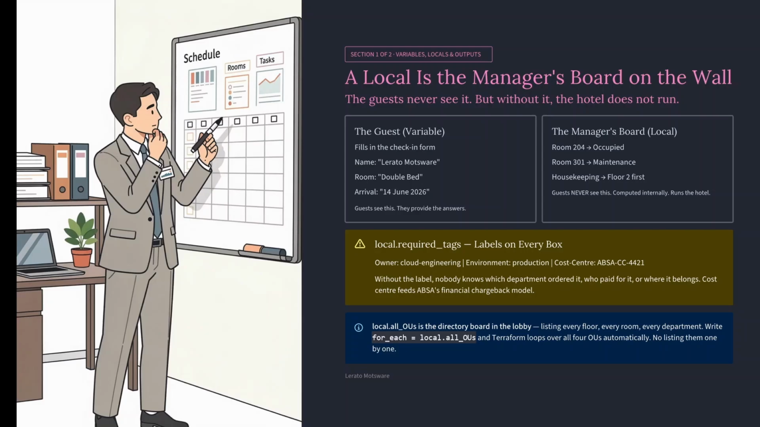Now, let me explain what a local is with another analogy. Remember the hotel check-in form we talked about? That was the variable. The customer fills it in, the hotel asks the questions. But inside the hotel, the manager has a board on the wall: room occupancy, housekeeping schedule, which rooms need maintenance. The guests never see that board, but without it, the hotel does not run properly. That board is a local.